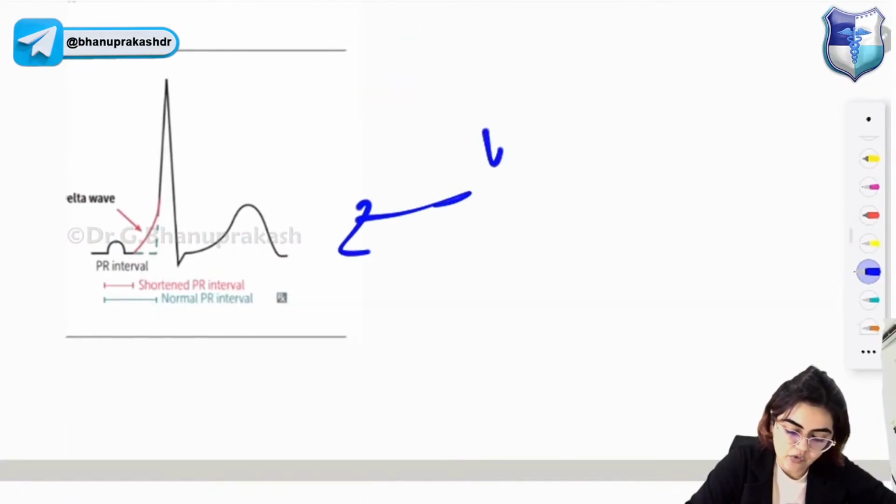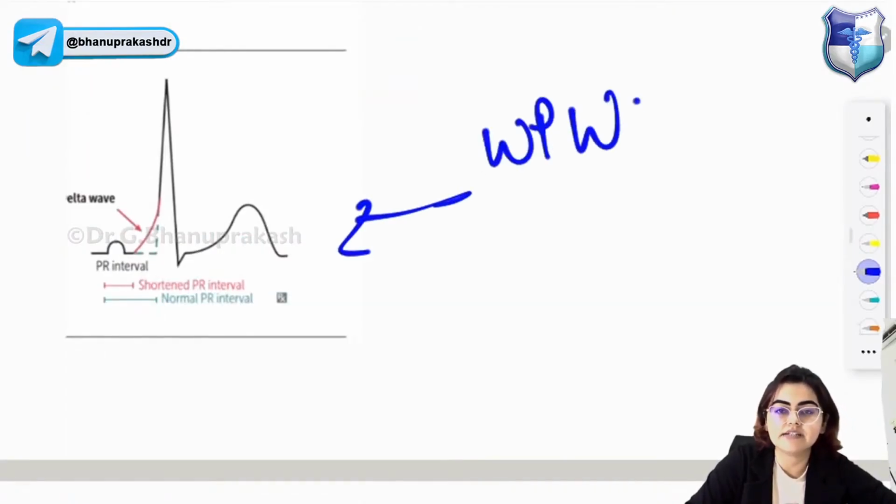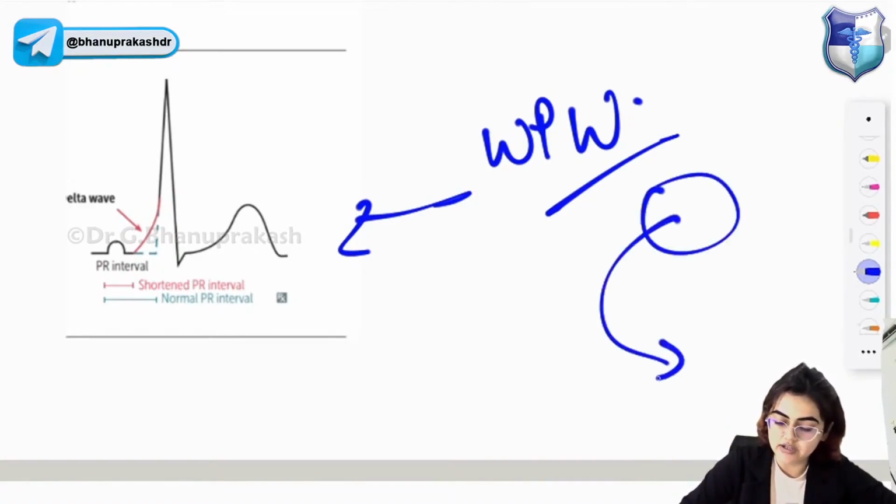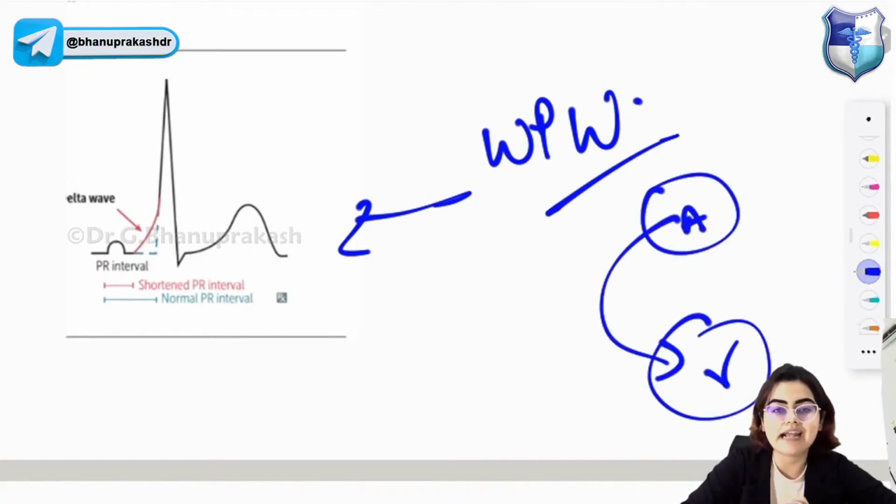Next image is showing you Wolff-Parkinson-White syndrome, the most common type of ventricular pre-excitation syndrome. There is an abnormal fast accessory conduction pathway from the atria to the ventricle, known as the bundle of Kent.